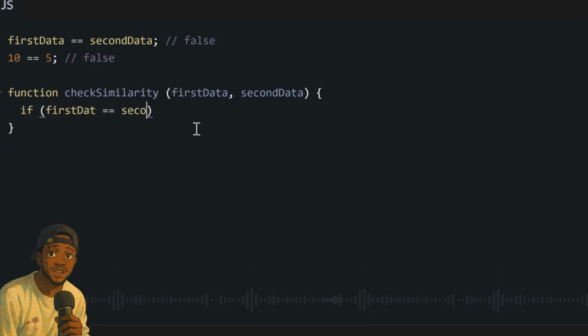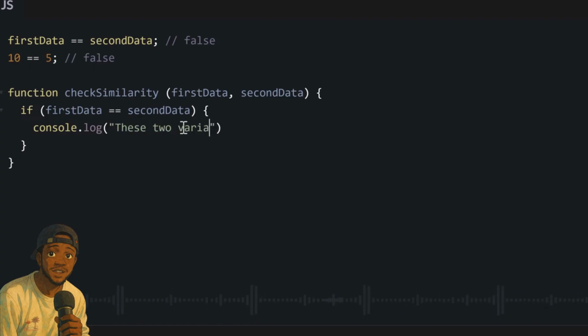That is, if the first data is the same thing as the second data, then do a thing inside the following curly brackets. So we go open curly braces to write wetin we want do if these two variables dey the same. For now, we go do something simple, we go console.log these two variables are the same.